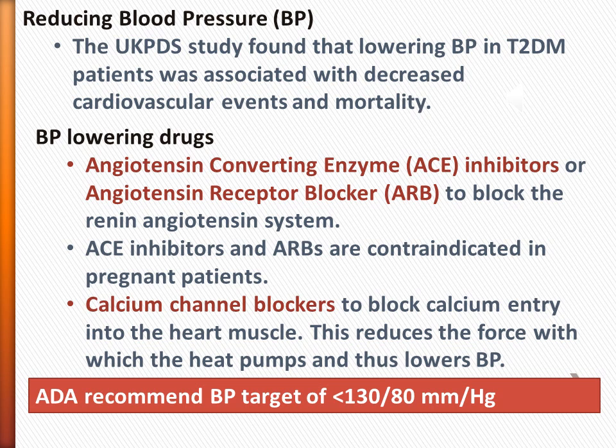There are blood pressure lowering drugs available. These include angiotensin-converting enzyme inhibitors or angiotensin receptor blockers, which block the renin-angiotensin system. ACE inhibitors and ARBs are contraindicated in pregnant patients. Calcium channel blockers block calcium entry into the heart muscle. This reduces the force with which the heart pumps and thus lowers blood pressure. The American Diabetes Association recommend a blood pressure target of less than 130/80.